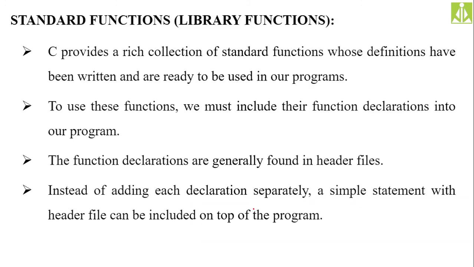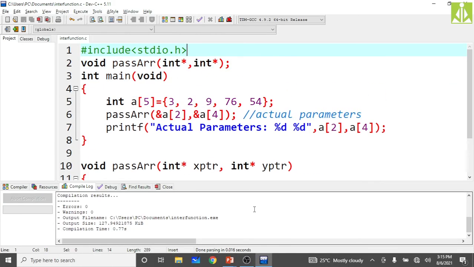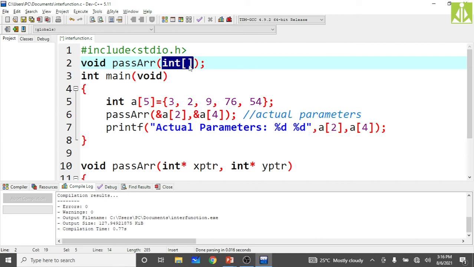To understand that, we'll do this practical. Just come here, stdio.h. We are passing the entire array. When you pass the entire array, you have to do the declaration like this, int of. This indicates that we are going to pass the entire array.